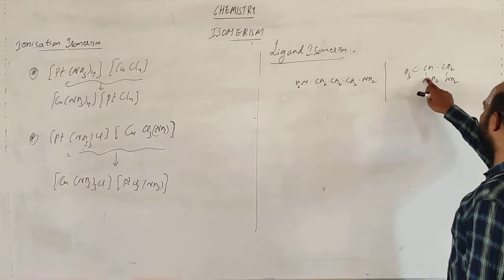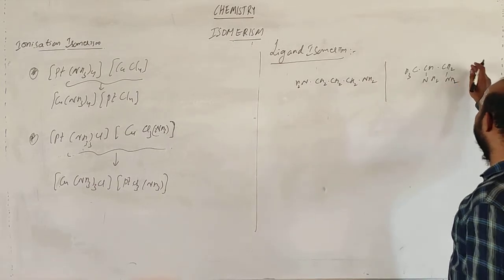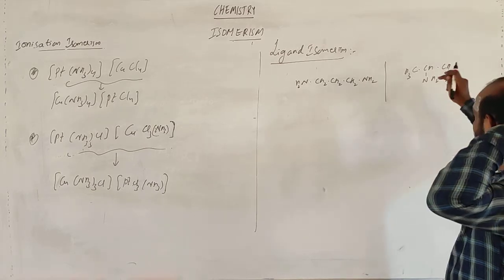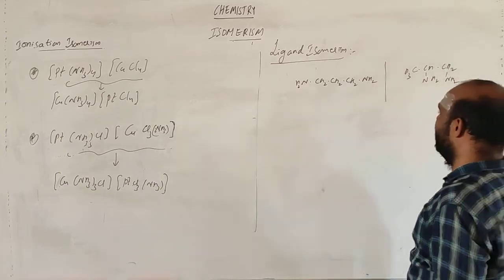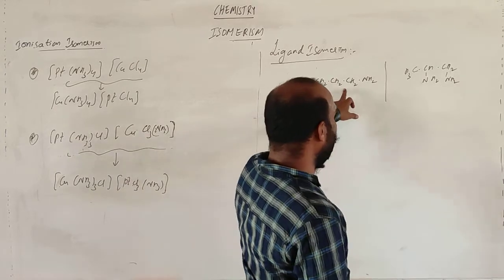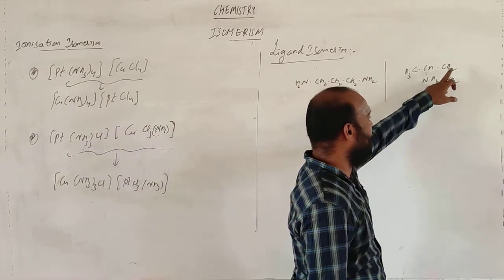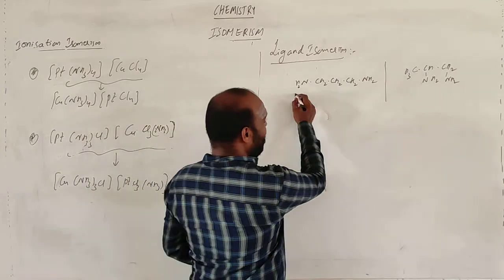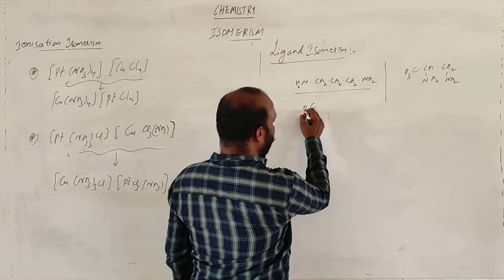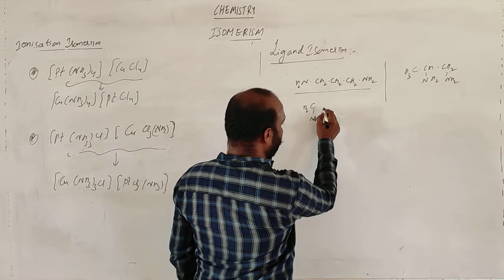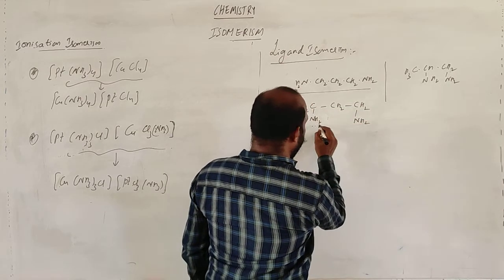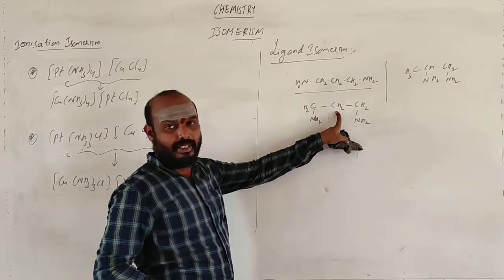In the first one, if you write this molecule in a pattern, this is NH2, CH2, CH2, CH2, NH2. In the middle you have CH2.